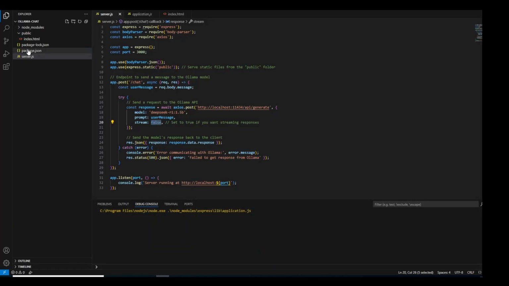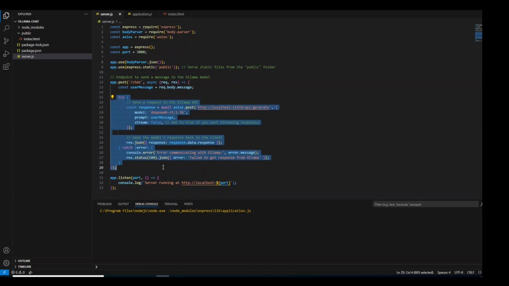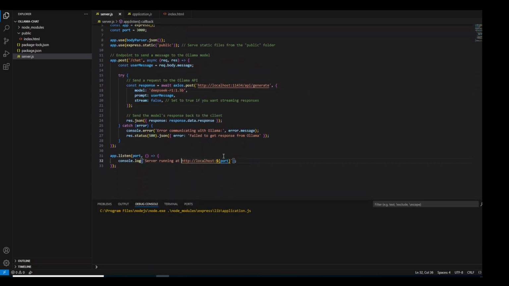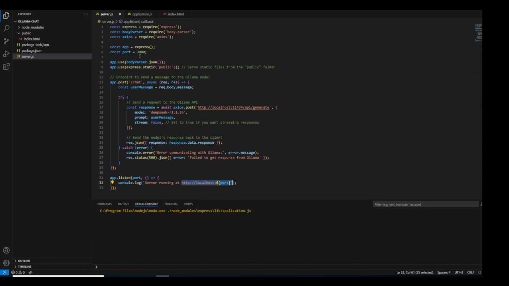Now, I'm using VS Code, which I like. If you go to the server.js, you see this is the only part that I'm using at this point. Ollama comes with API services that you can interact with. Now, this is the model, right? As we downloaded 1.5b, there are different models like the 7 billion model, 8 billion, 14, then 70, 32. Based on the capacity of your machine, you can utilize that. This one has 8 GB RAM, so I'm using 1.5b, or at least I can do the 7b. But if I use 7b, it's very, very slow. Now it's completely up to you. And then to interact with that, I'm hosting this under the service server.js, and the port is 3000, right?